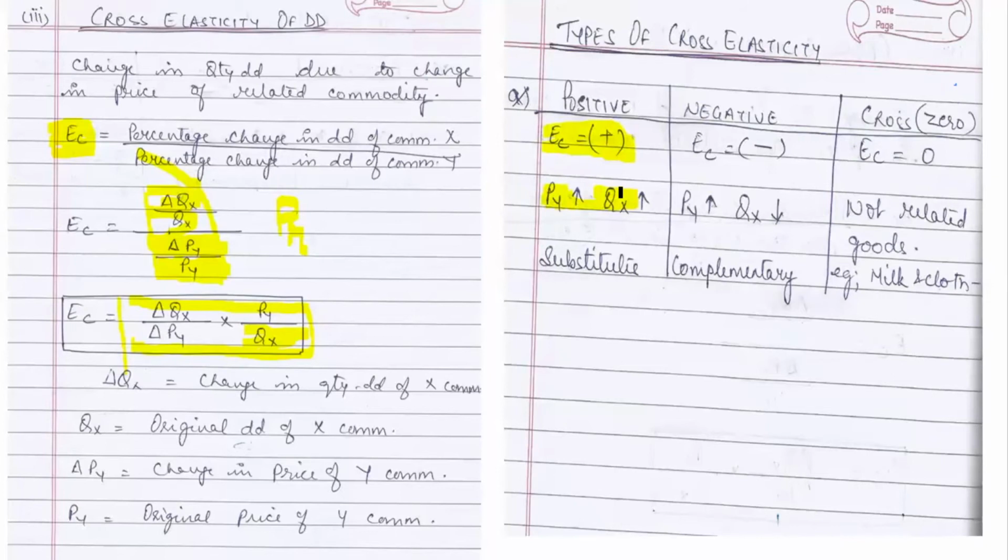This I just now explained to you. It is a close substitute. In a close substitute, if the price of one increases or decreases, the quantity demanded of the other good will increase or decrease in the same way. Right, positive is clear to all.